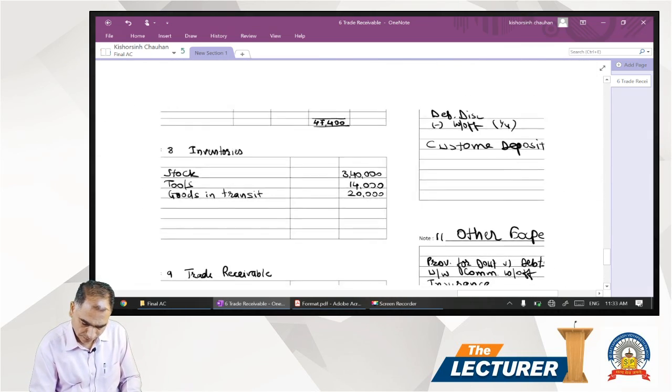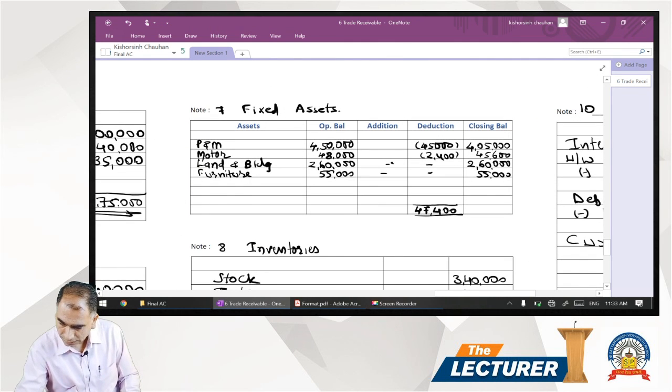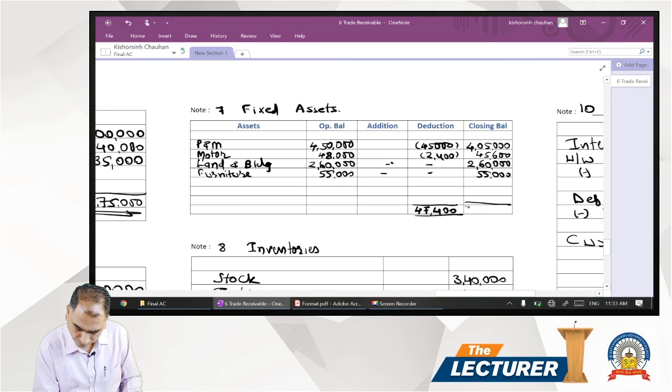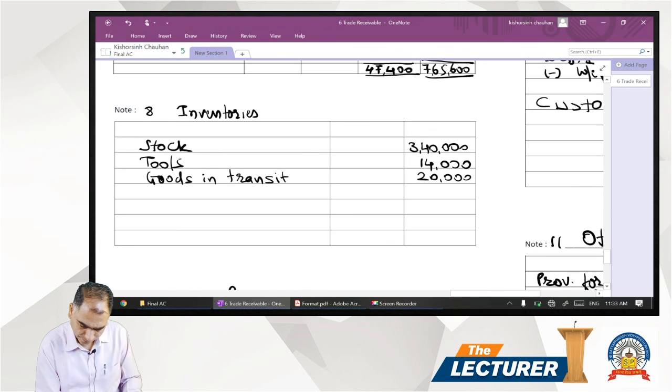Then fixed assets, it's 765,600. Then inventories we have 3,74,000.